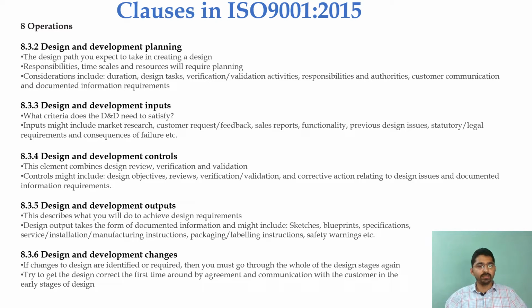8.3.3, which is design and development inputs. When we have done the planning, based on the planning, now we are going to proceed with the input part. What criteria does design and development need to satisfy? The input such as the market research, the customer request feedback, the sales report, the functionality, the previous design issue, statutory regulatory requirement, and the consequence of failure, etc.